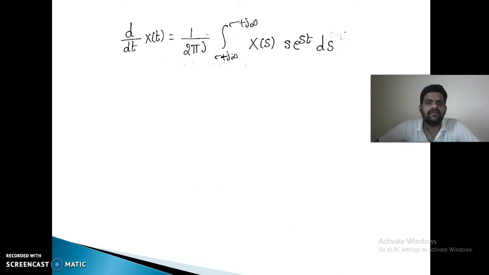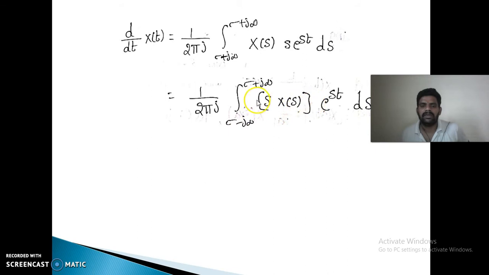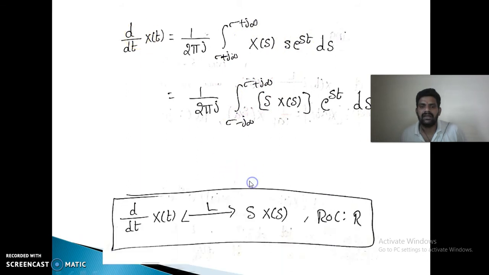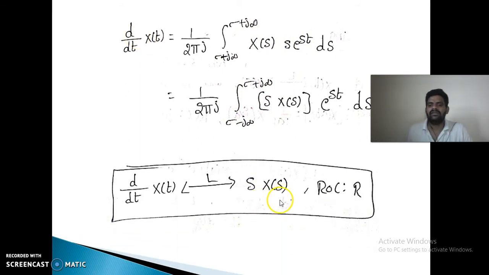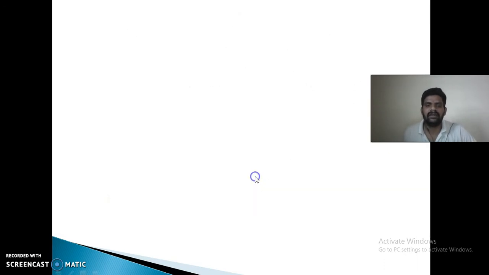So d by dt of x of t: on the right side, the only t term is e power st. So all the remaining terms are functions of s, and with respect to t they are constants. So when differentiating e power st, it becomes s into e power st. So keeping s and e power st as a function and comparing with the basic definition, d by dt of x of t is Laplace transform paired with s into x of s. So that is the differentiation property of the Laplace transform in the time domain.